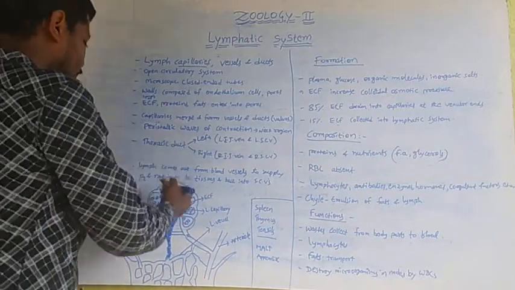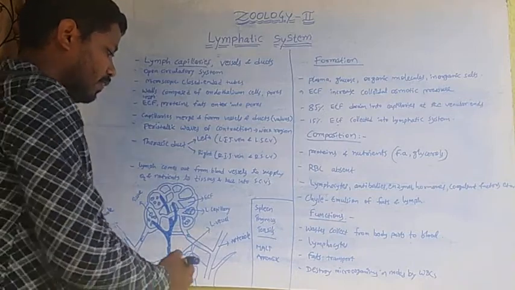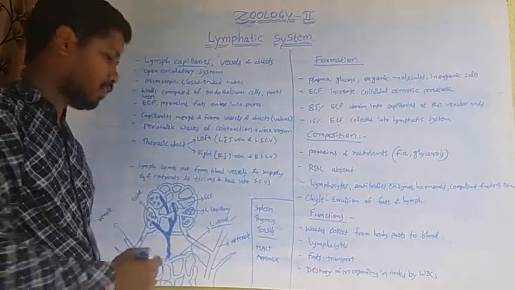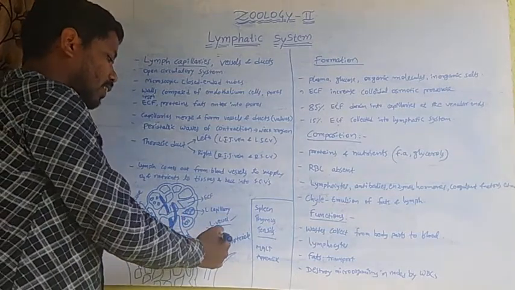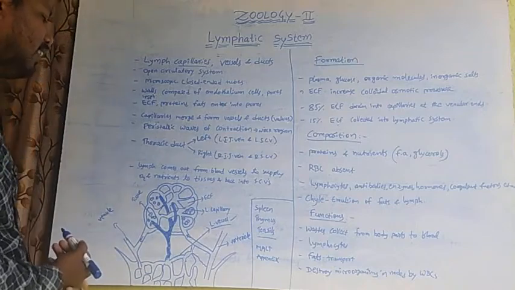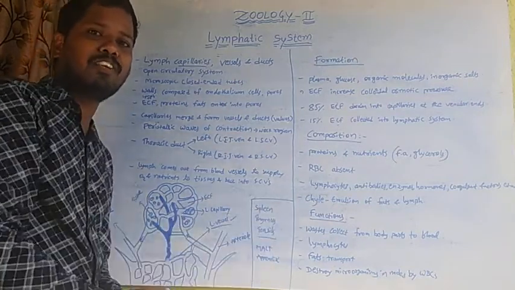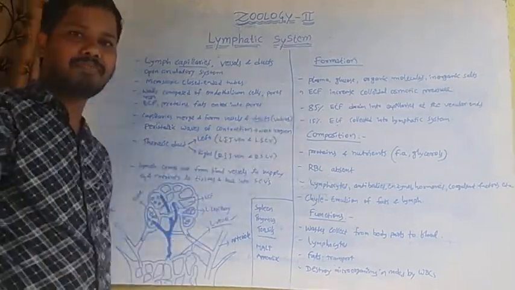These lymph capillaries merge into vessels called lymphatic vessels. Lymphatic vessels lead into large ducts called lymphatic ducts.